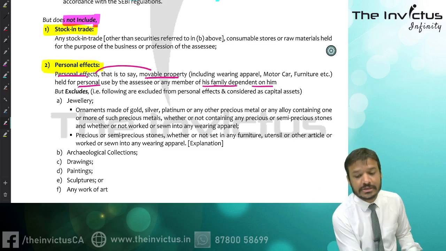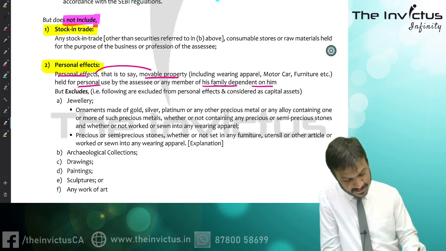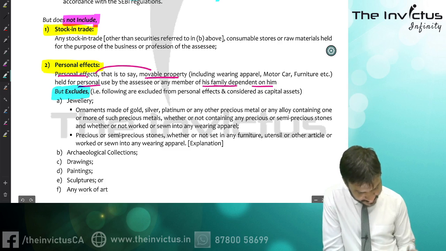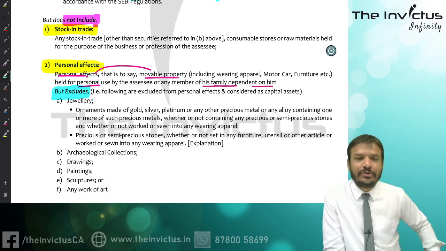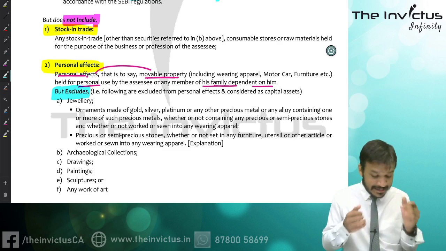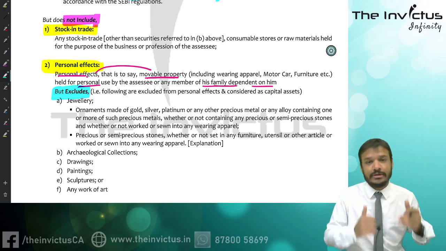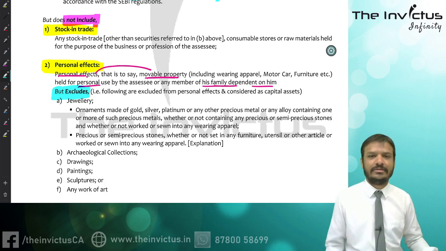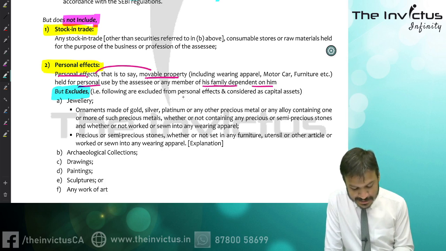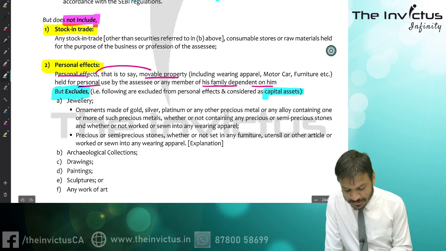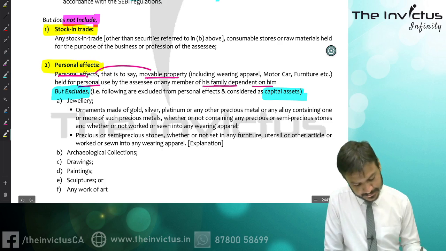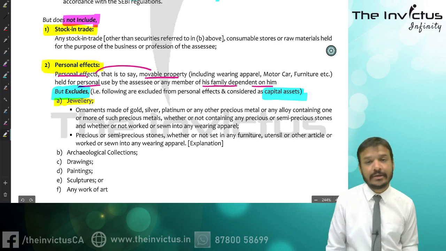But once again there is a twist. What kind of twist? See carefully. But excludes. First of all, we are excluding certain things from the definition of capital asset, and that exclusion having once again an exclusion means it is an inclusion. It means the following are excluded from personal effect and considered as capital asset, in which first is jewelry. So jewelry is a capital asset.